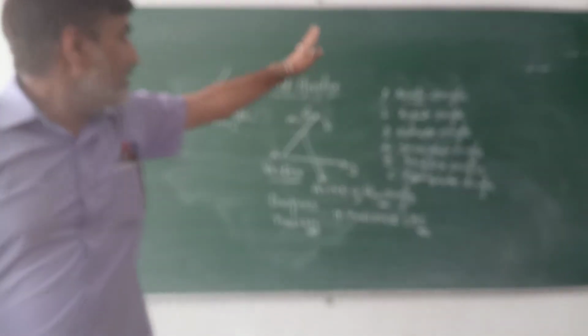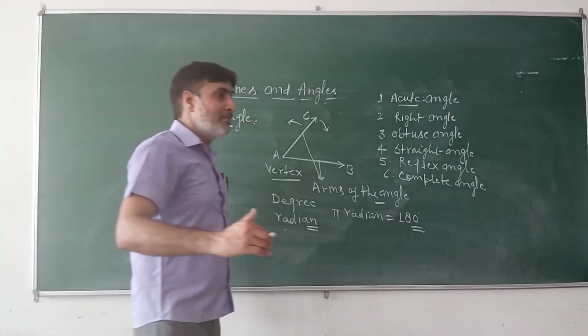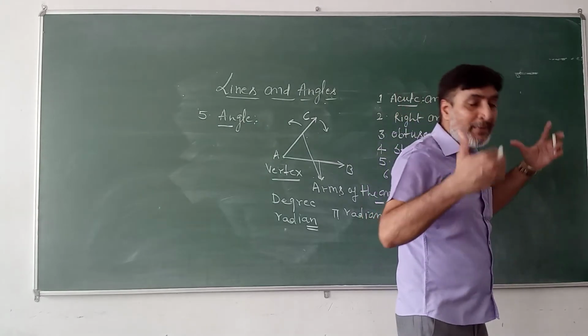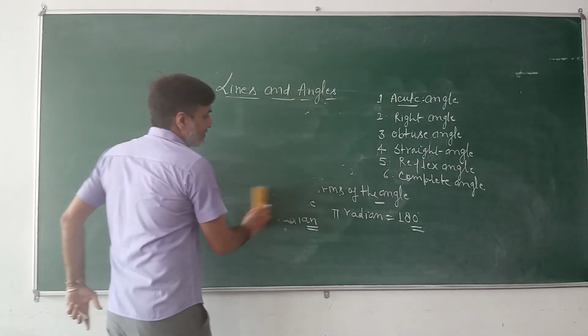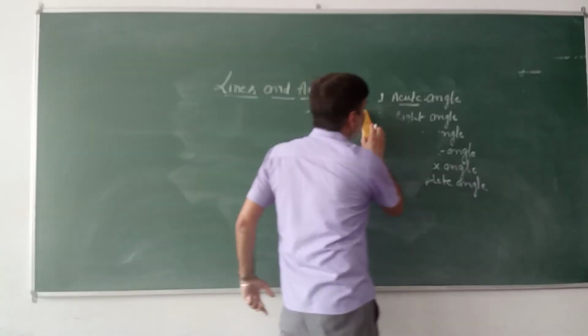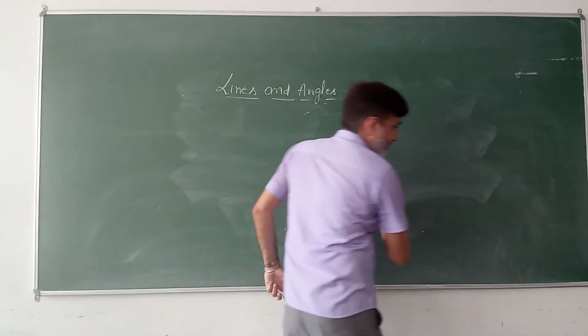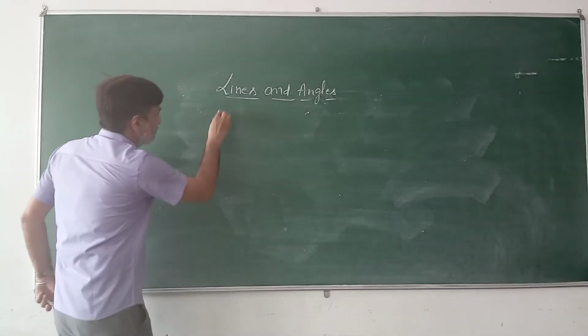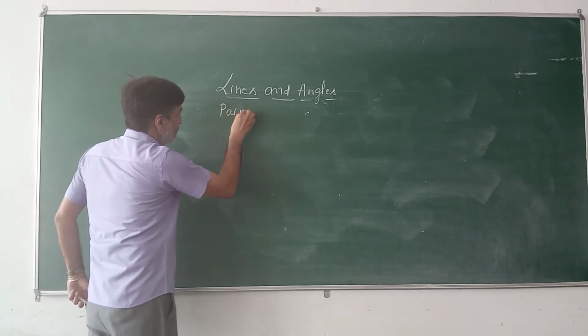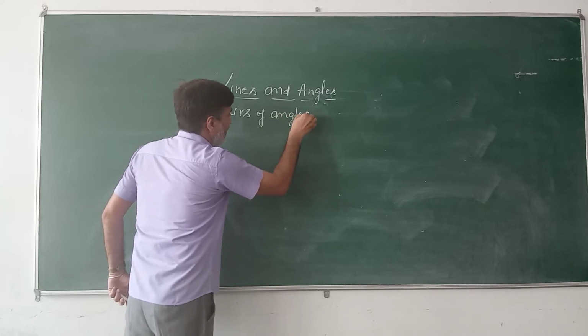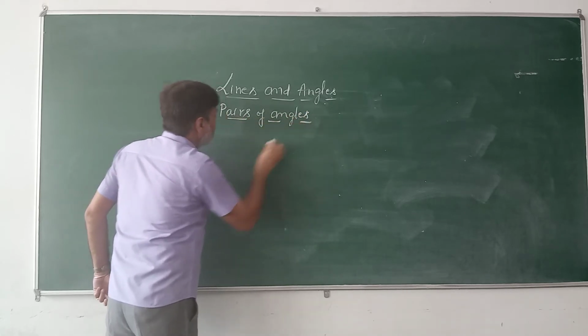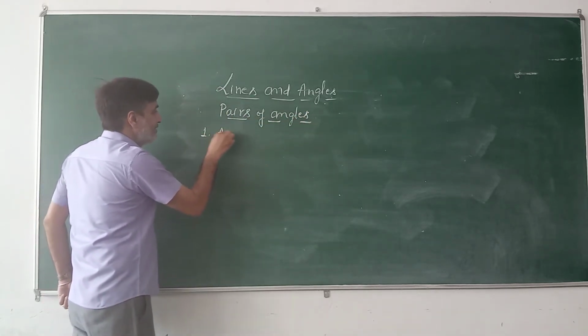These are the types of angles, and now students we come to the pairs of angles. And in pairs of angles, first of all we discuss adjacent angles.